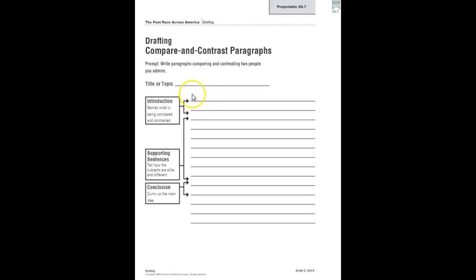You're going to make an introduction, naming who is being compared and contrasted, and supporting sentences. Remember, first the comparing ones that tell how they're alike, and that is followed by the sentences that tell how the two subjects are different, and then a conclusion that sums up the main idea or why you admire them.